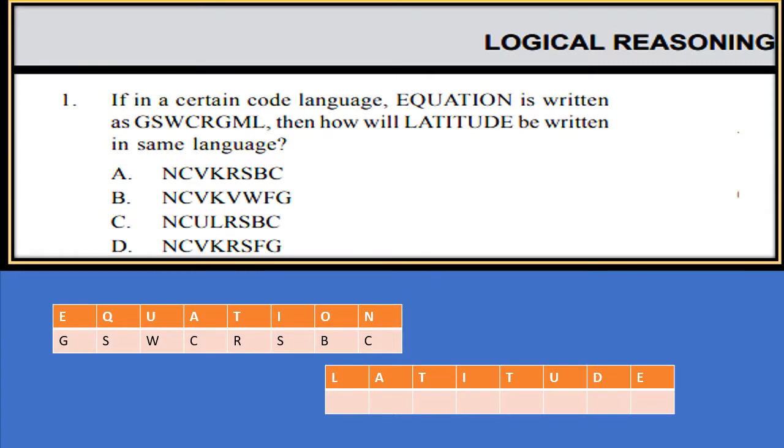If in a certain code language equation is written as GSWCRGML, then how will latitude be written in the same language? Now simply form two tables, one for equation, one for latitude. Now write the code for equation and find out the difference between the letters E and G, Q and S, U and W. So in the same way you can write the code for latitude.